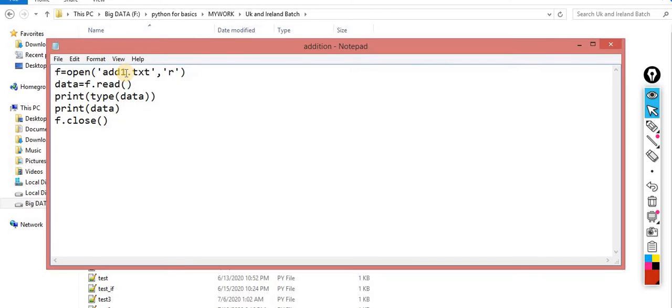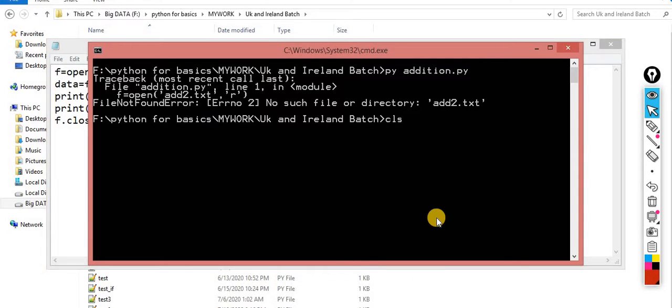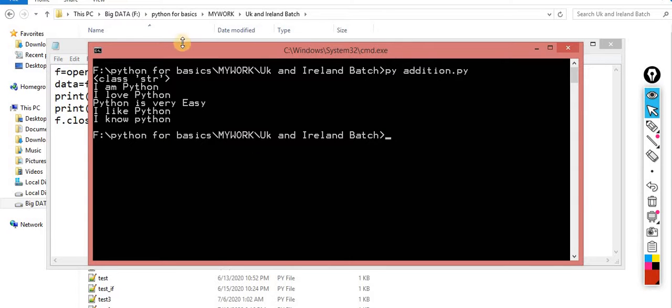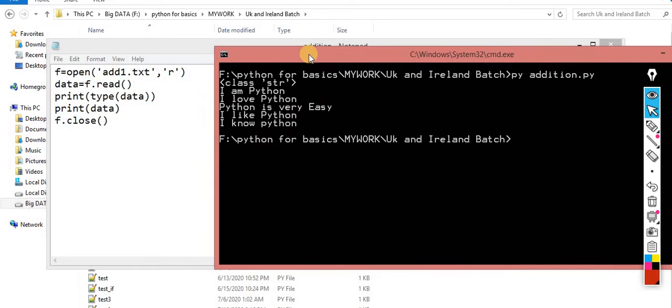Now this time I am changing the name to add1.txt, and performing the same thing. Now you can check it out. Which operation did I perform? I performed a read operation. And I already told you, whenever we read the data with the help of this read method, the entire data is read into the text format.